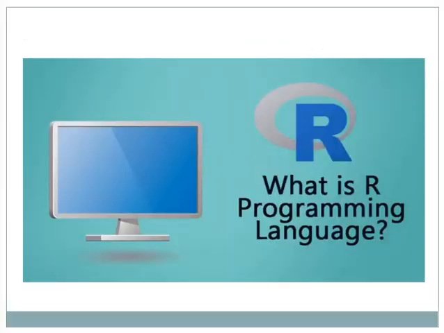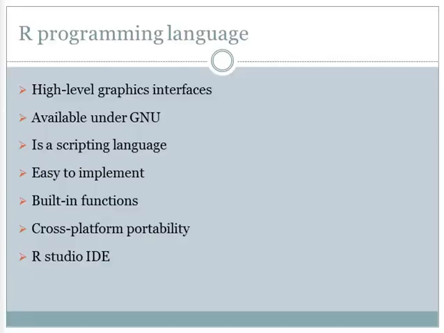Now let's understand what the R programming language is. The R programming language is actually a program for statistical computation, traditionally used among statisticians, intended for producing statistical applications as well as graphics. It offers many other things: a good programming language, high-level graphic interfaces to additional languages and debugging services.